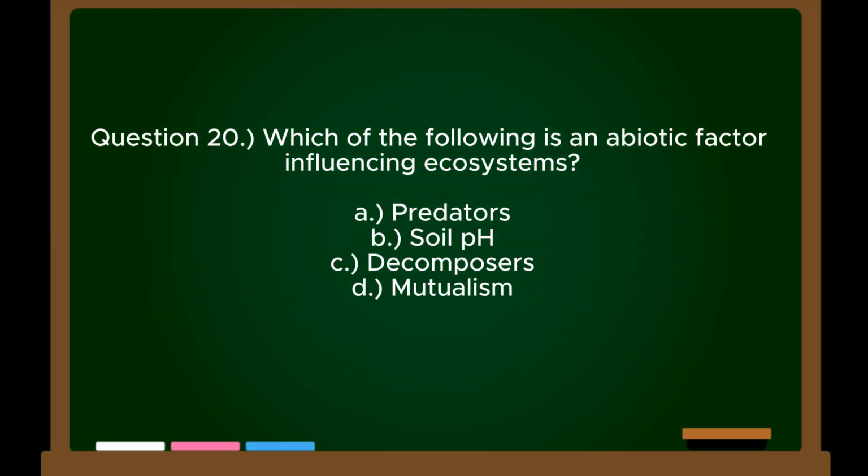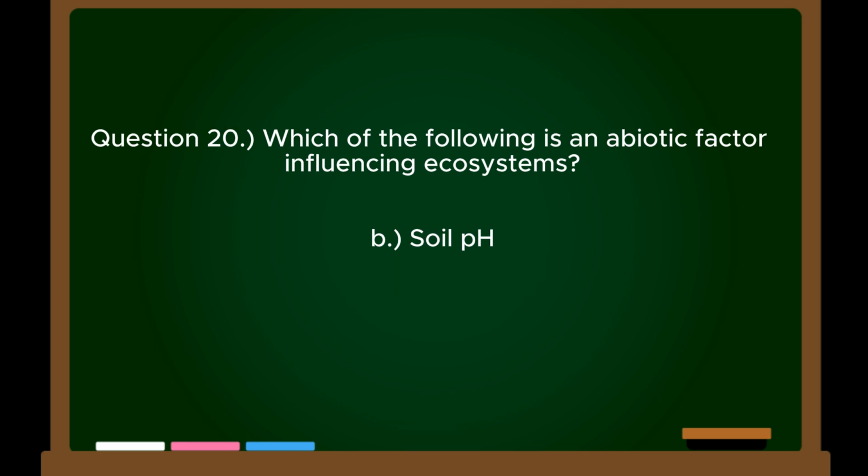Question 20. Which of the following is an abiotic factor influencing ecosystems? A. Predators. B. Soil pH. C. Decomposers. D. Mutualism. Correct answer, B. Soil pH.